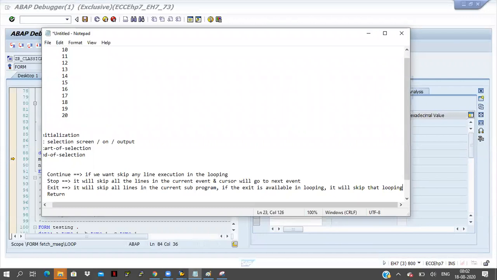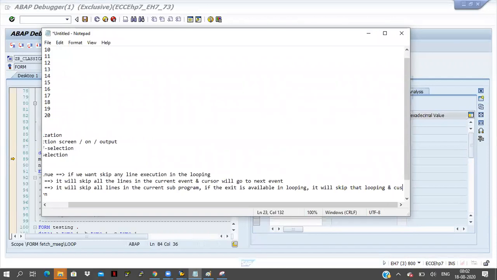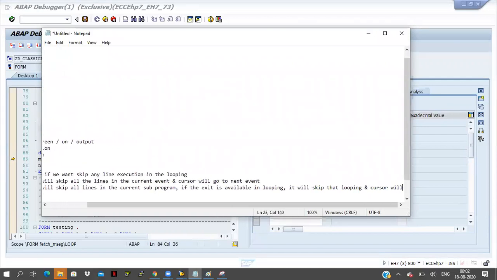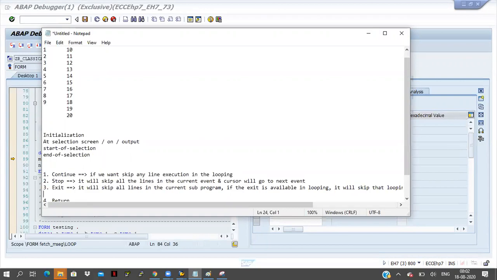Okay, it will skip that looping, and the cursor will come outside of looping. What is happening here? Exit is there, right?